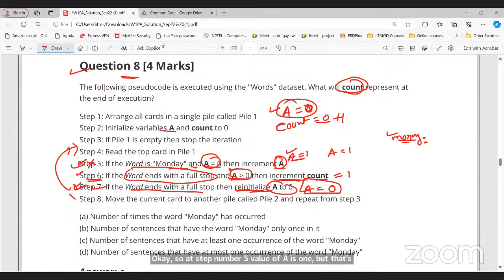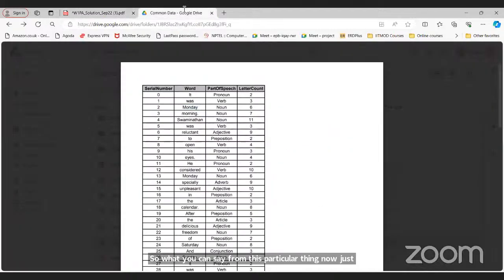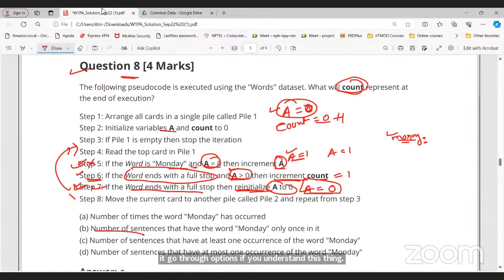What will count represent? The number of sentences that have the word. When I say sentences, it was Monday morning, so this is one sentence. In this particular sentence, the word Monday has occurred only once.